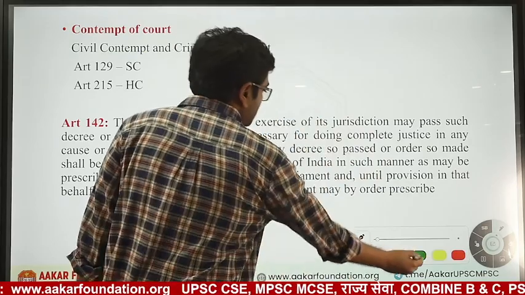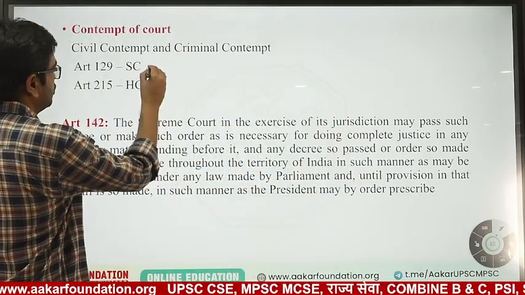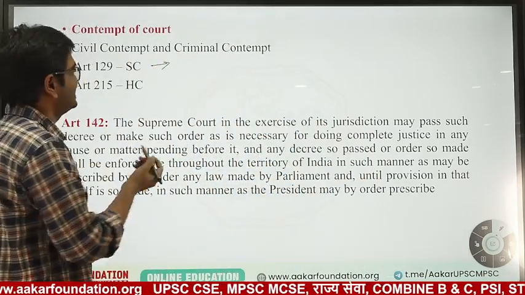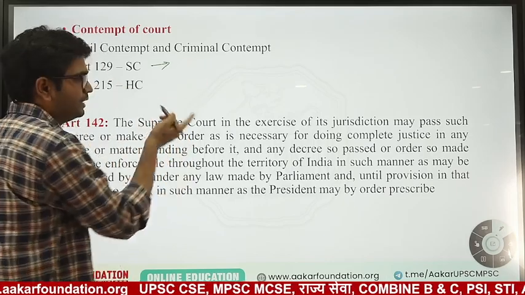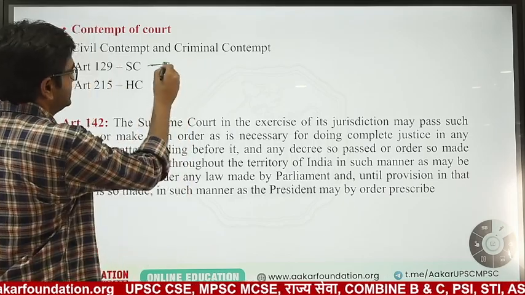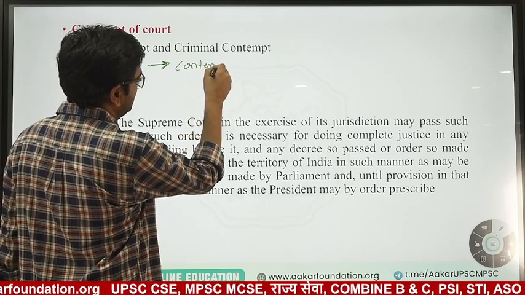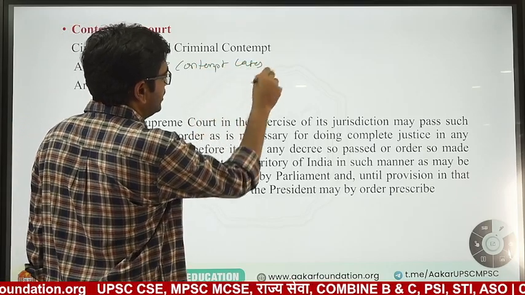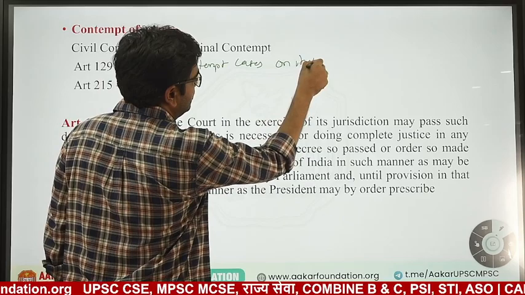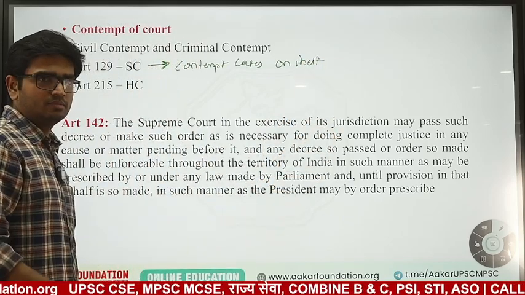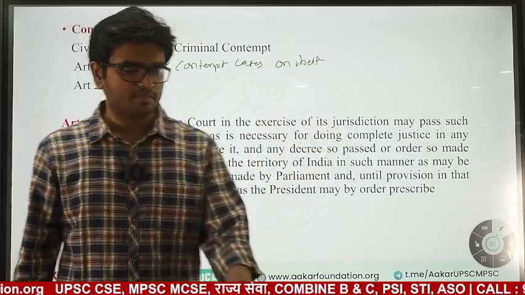Then Article 129 gives Supreme Court power to exercise its contempt power. Supreme Court can exercise contempt cases on itself and also on the subordinate courts.